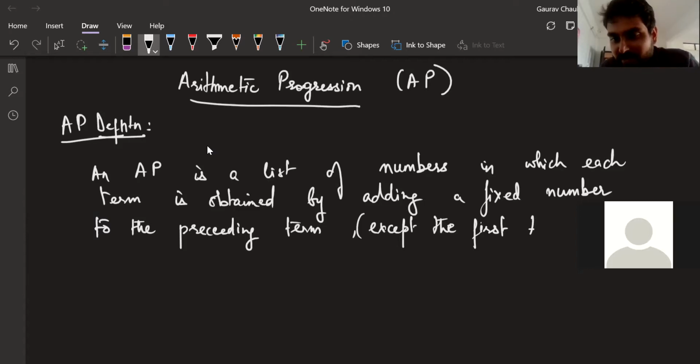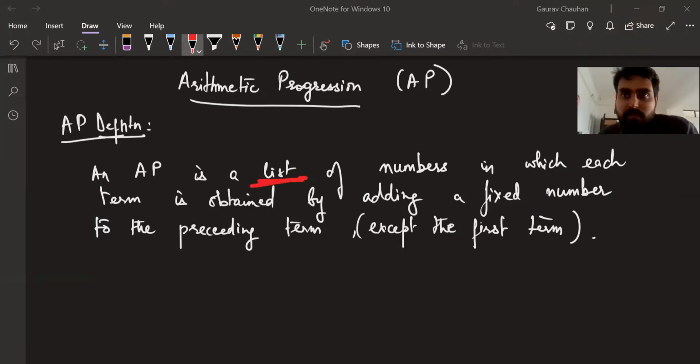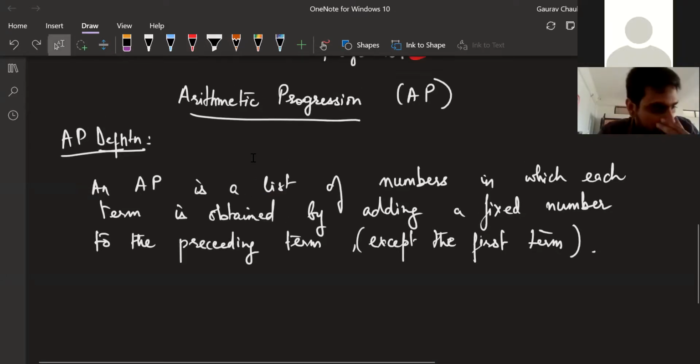Now, before we get into this definition and try to figure out which one of our examples are APs, can you tell me what they mean by the word term? Well, what does the word term mean? Anyone wants to take a shot? They're using the word term 2-3 times here. What will the word term mean in a list? What do you think it will mean? Mansa, go ahead. Sir, a single digit number.